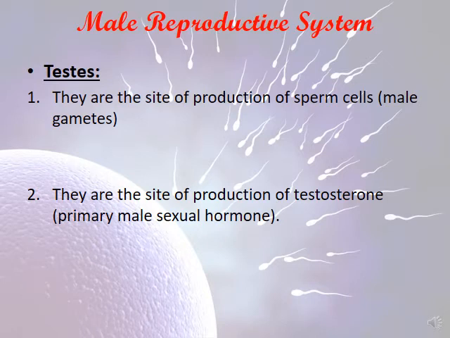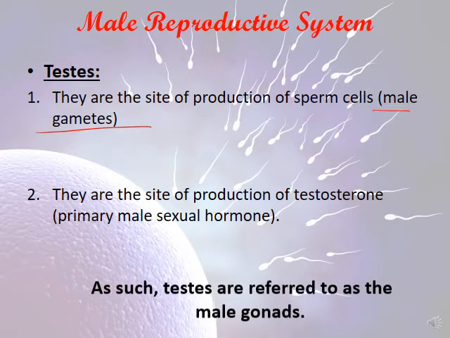So the testes are the site of production of sperm cells, the male gametes. They are the site of production of testosterone, the primary sexual hormone for males.